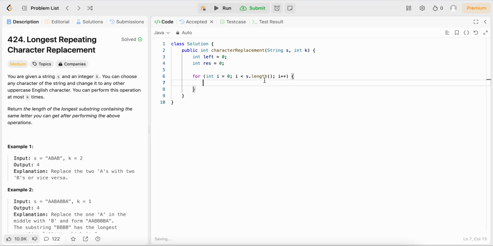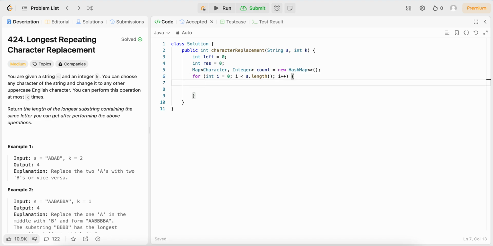The first thing we want to do is create a count hash map. You can also do this as an integer array of length 26, but I find it a little easier with a hash map. Also, it does save a bit of memory because you might not necessarily use all 26 characters, but it's a very small difference, so really it's just up to you.